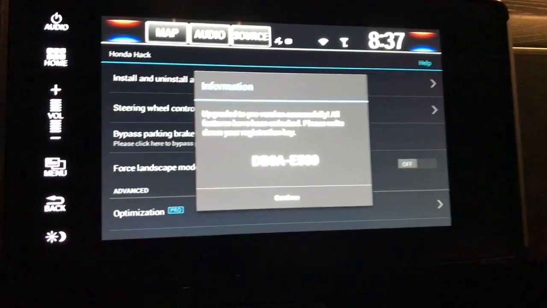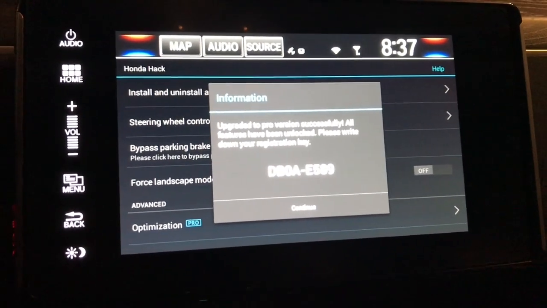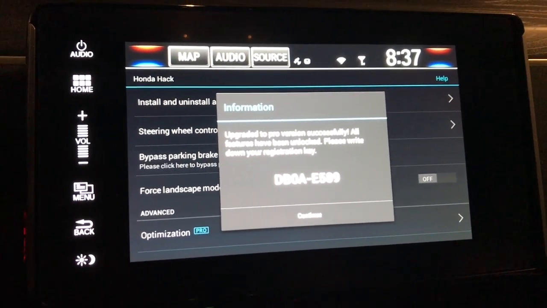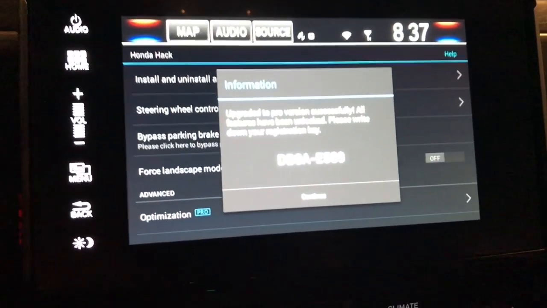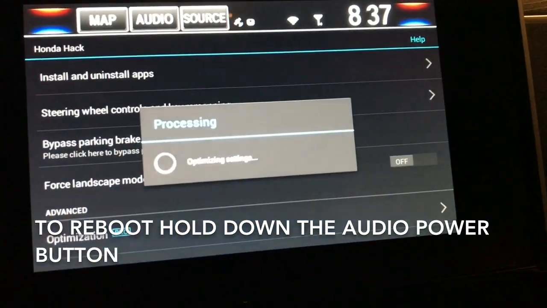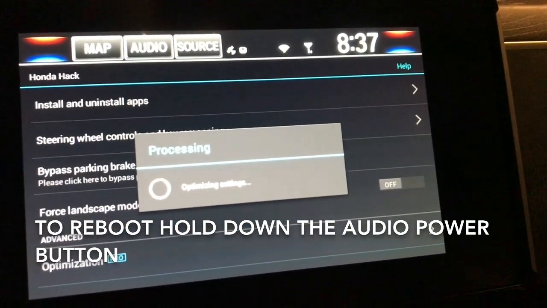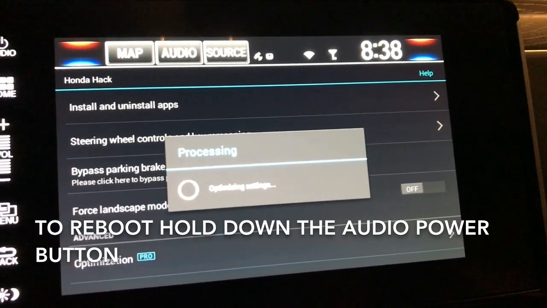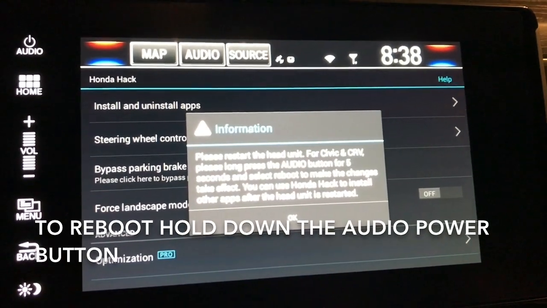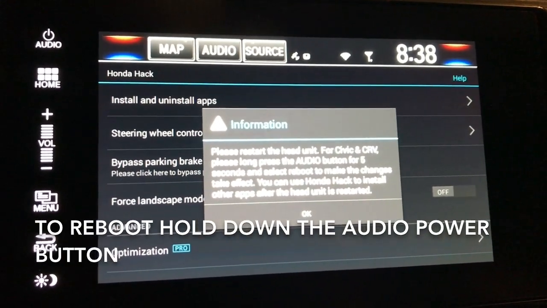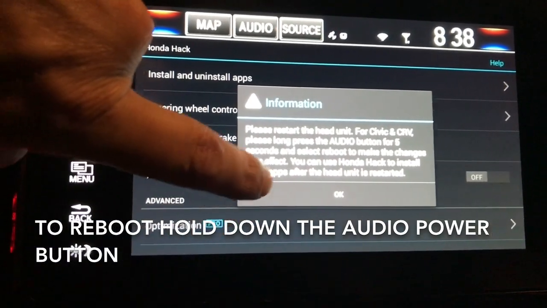Alright, I was sweating it out a little bit because it took a long time, but I just got this message on my screen. It said, upgraded to Pro version successfully. All features have been unlocked. Please write down your registration key, and continue. Processing, optimizing settings. And it's asking me to restart, to reboot it.